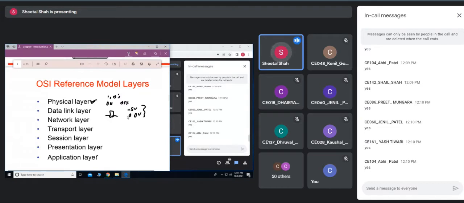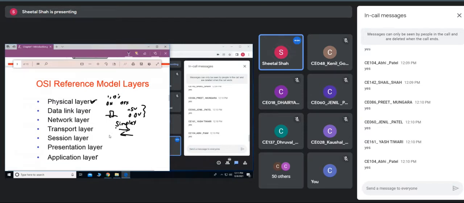So how each 1 and 0 should be represented, what should be the duration of each of the pulse, then whether we are having a simplex or duplex. Simplex means what? Whether the communication has to be carried out only in one direction or it can be carried out in both the directions. That is also decided at the physical layer.